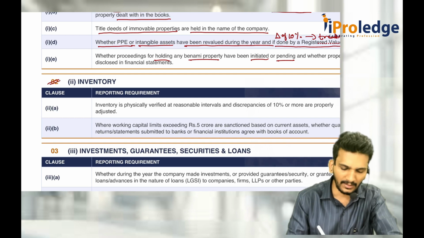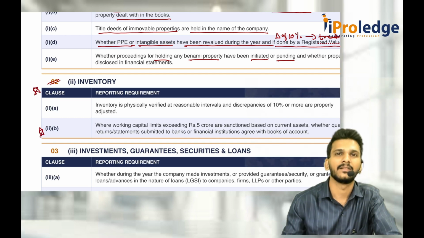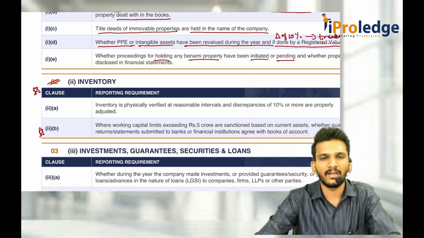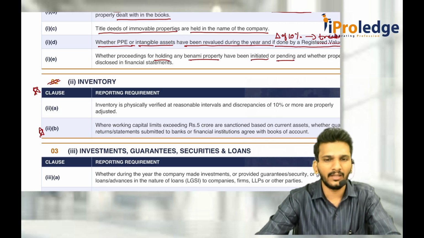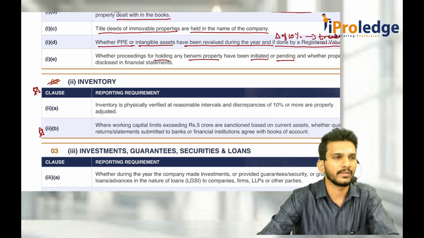Then comes inventory. This is also important. They might ask it many times, specifically the second part. Whenever it is inventory, the auditor also has to check whether the company is maintaining the physical register or not. Along with that, a physical inventory verification register has to be maintained. First point. The second sub point is physical verification of inventory has to be conducted on a reasonable interval basis. If there is any change of 10% or more, that also has to be dealt with in proper books of account.